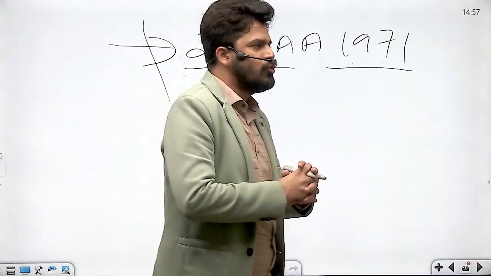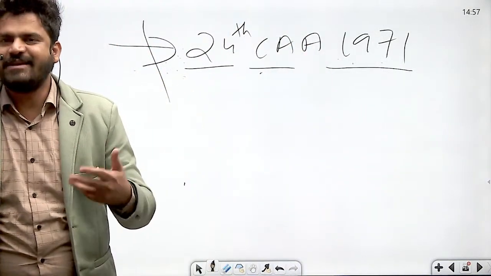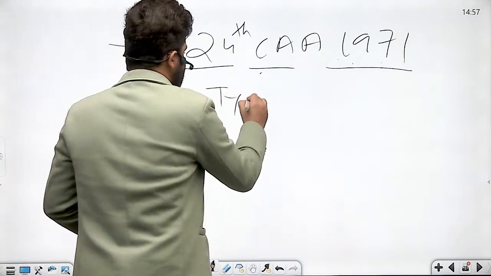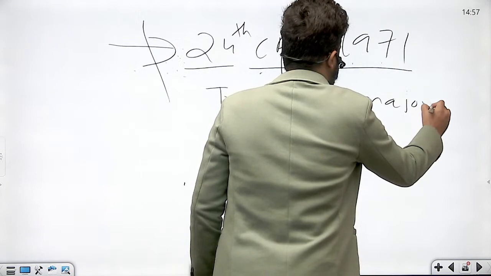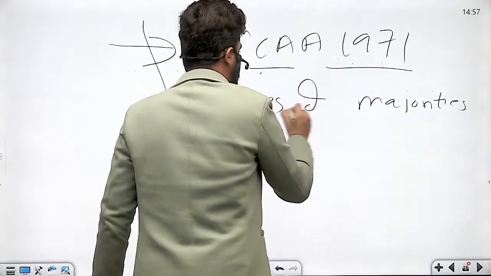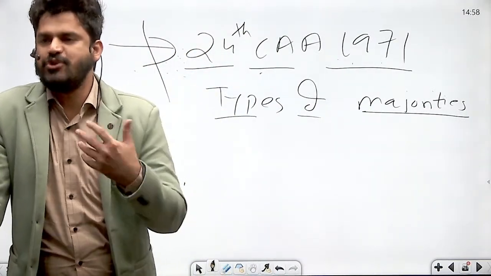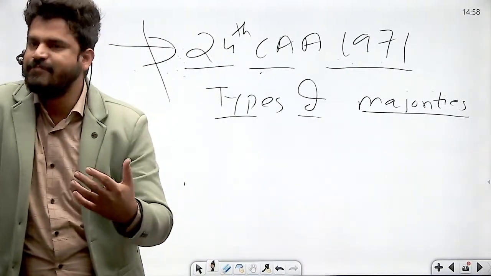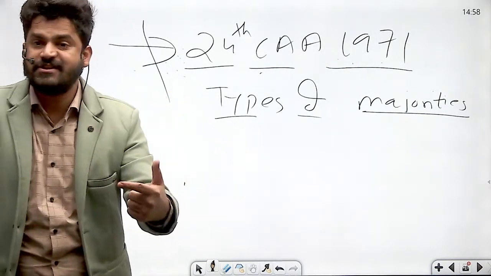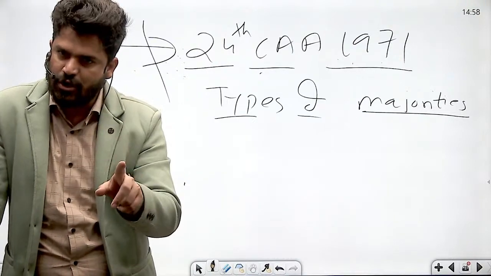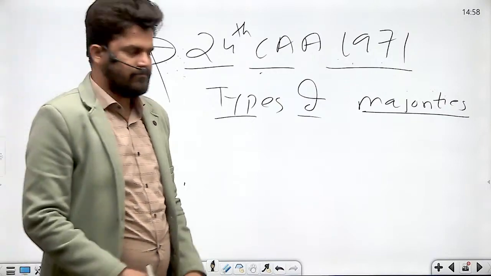That is it. We will continue with the amendment of the constitution in the next class, right? In the next class, we will discuss the types of majorities required for the Indian constitution, right? So types of majority: simple majority. Some provisions can be amended by simple majority, some provisions can be amended by special majority, and some provisions which affect the federal structure can be amended by special majority along with ratification of half of the state legislatures. Okay, right? Chalo, thank you.